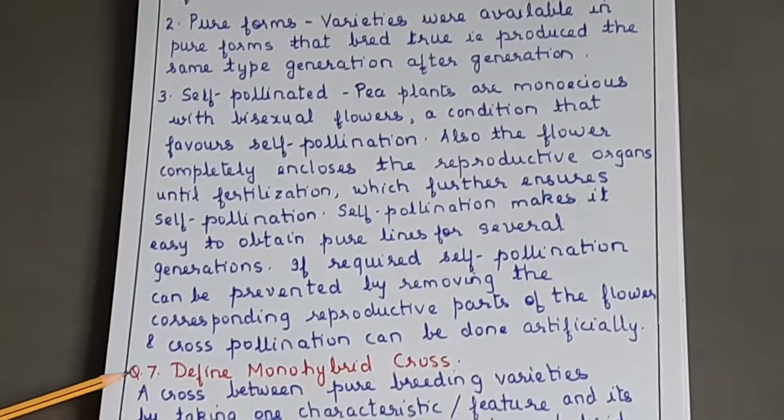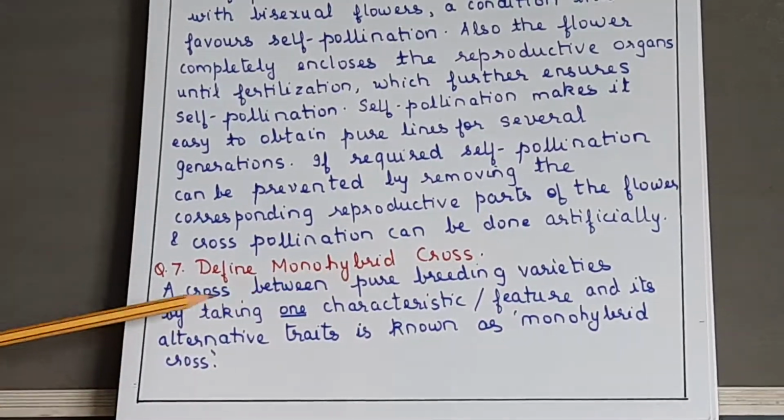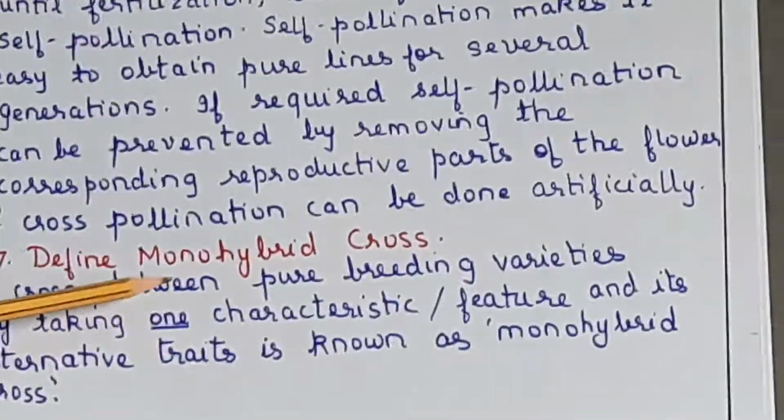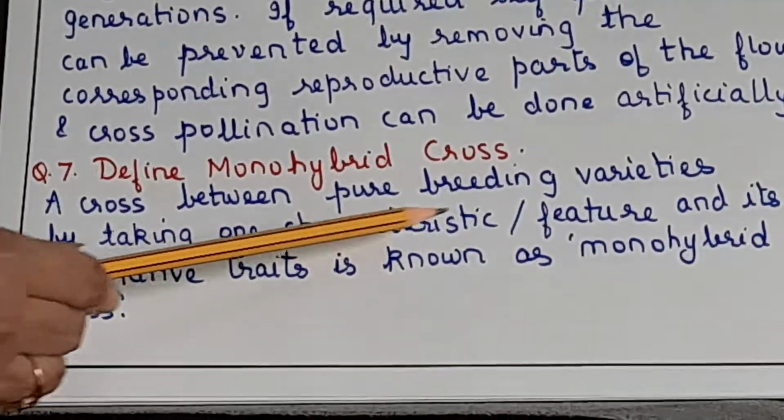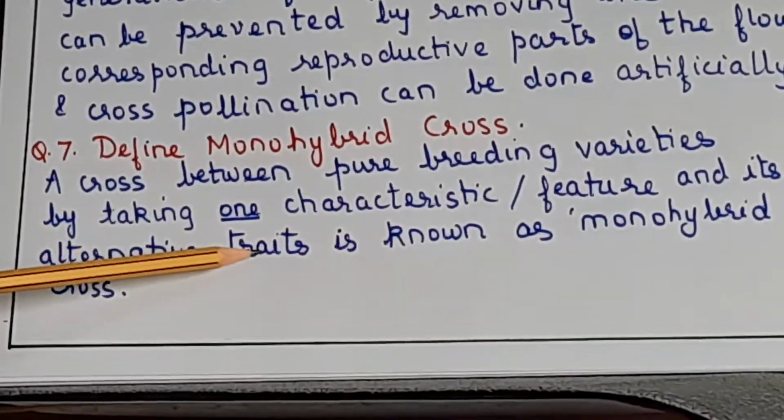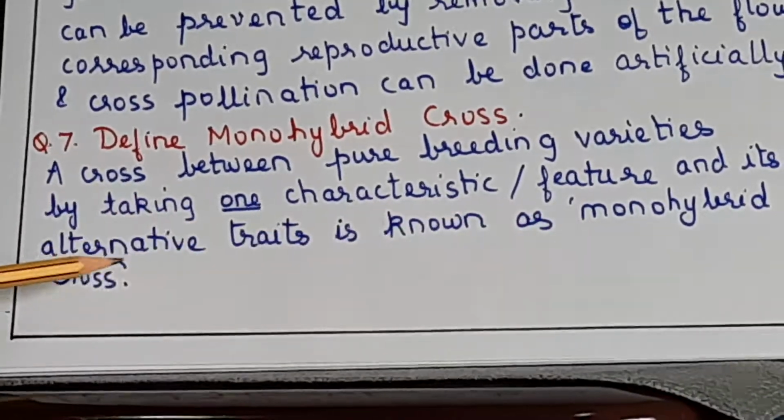Now next question is define monohybrid cross. Just now what we saw, a cross between pure breeding varieties by taking one characteristic or feature and its alternative traits is known as monohybrid cross, okay.